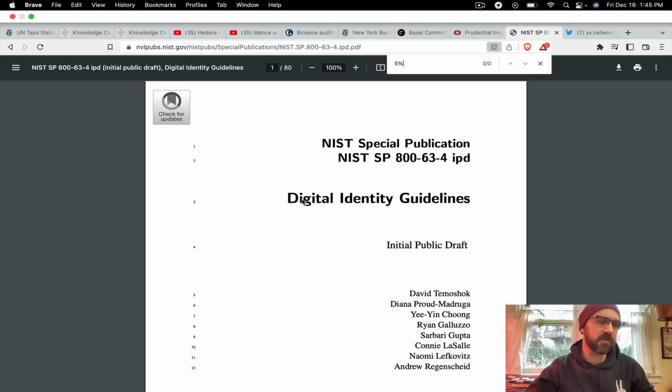Because I think we all know where 2025 is coming as far as central bank digital currencies are concerned. Make no mistake about it. Digital identity, biometrics, all these things are going to converge together. And they're all going to kind of mesh and tie into the way that this ecosystem develops out.